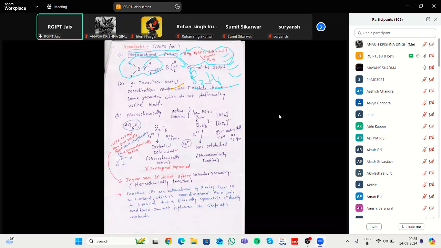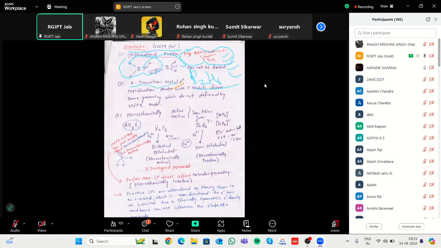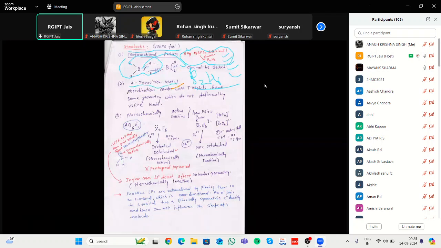In the case of transition metal compounds, there is a formation of some coordination bonds. That's why it does not tell about transition metal bonding. The second drawback of VSEPR theory is that it does not tell about the bonding in coordination complexes or transition metal complexes. There is a formation of some bonding, and it does not tell about these things.